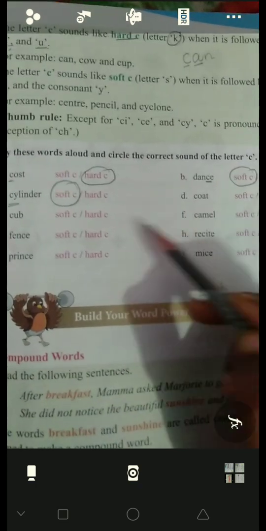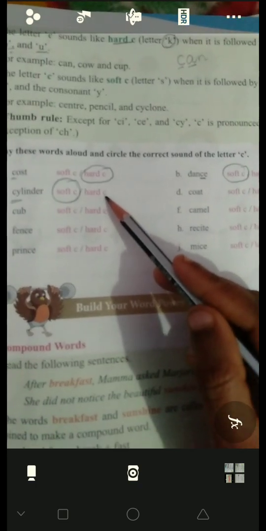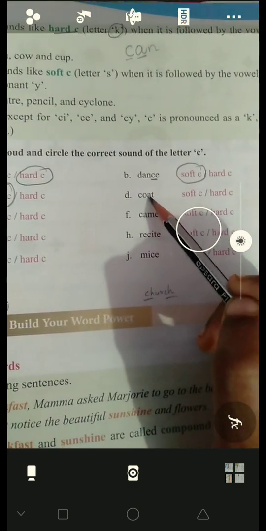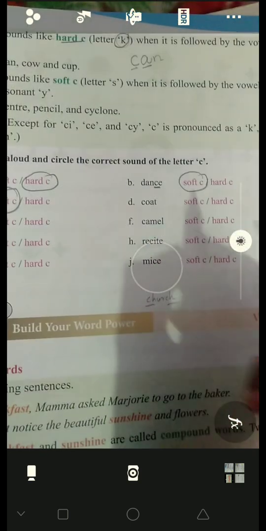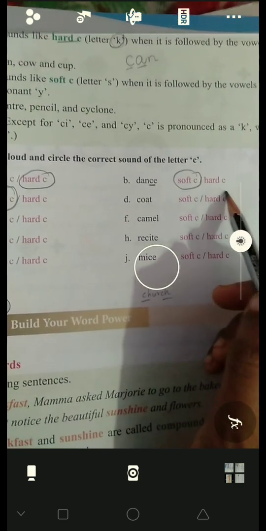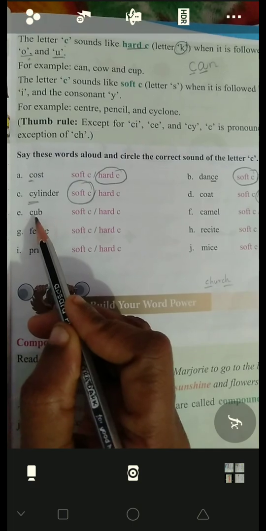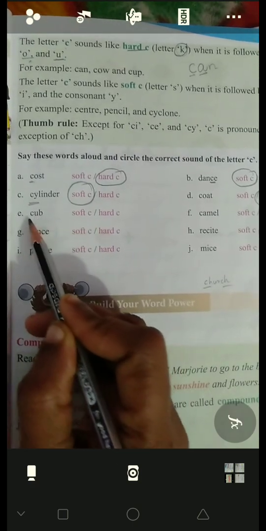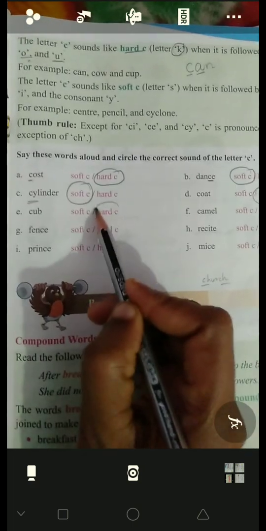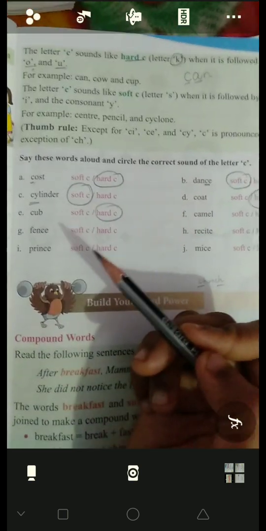It is soft C, not hard C. Hard C means it will be pronounced as K sound. Next, coast. C-O. It has a K sound, so it is hard C. Next, C-U-B, cub. The K sound is there, so it is hard C.